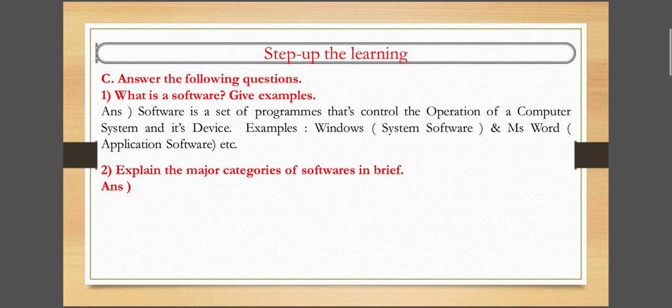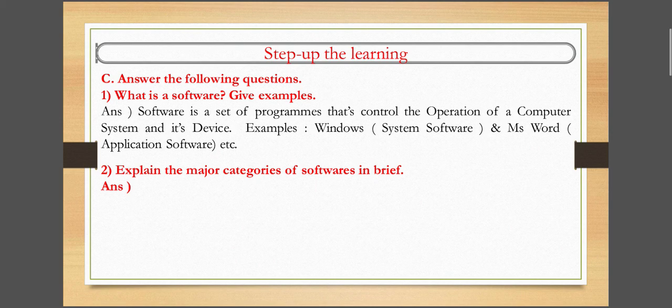Next is the question answer section. Answer the following question. First is: what is a software? Give example. We all know that a set of programs that control all the operation of a computer system and its device is called software. Example: Windows is system software and MS Word is an example of application software.